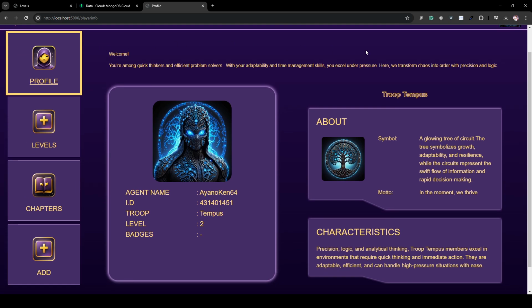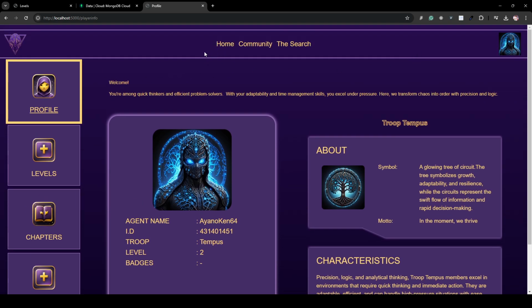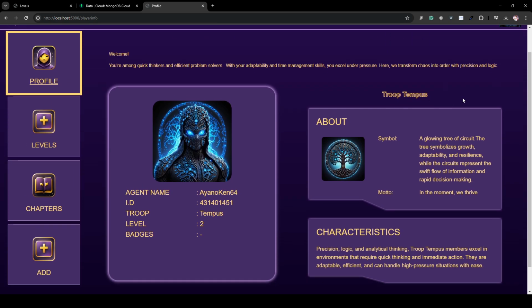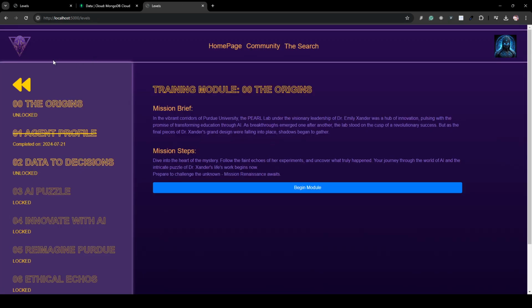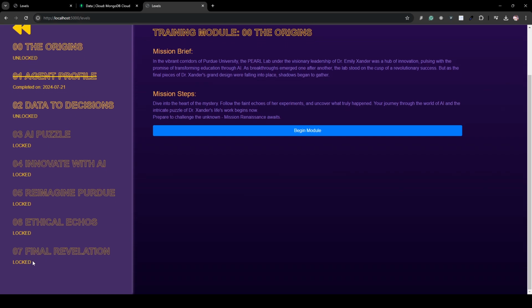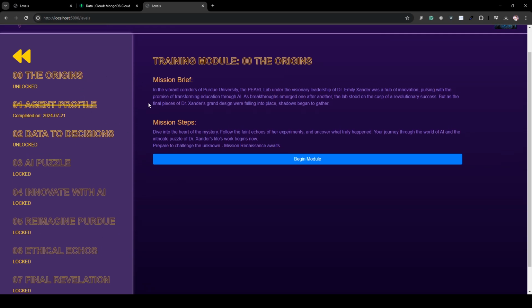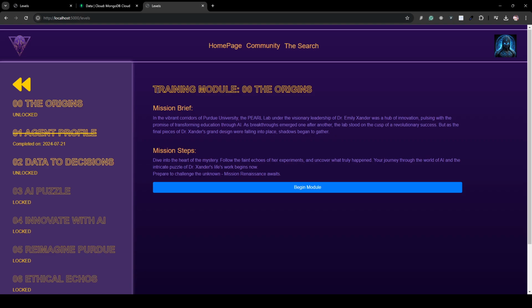There will be some UI fixes, such as the fonts, which will change in the final version, and we're still working on it. So once the profile is ready, I can move on to the different levels of the game. We've got different levels: the origin, agent profile, data representations, and so on till final revelation. Each level will talk about a different attribute of AI, with a different learning outcome for the students.